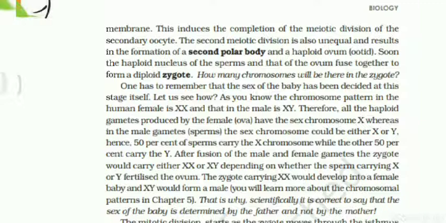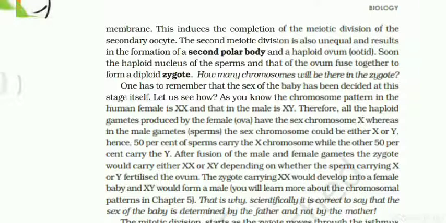Therefore, all the haploid gametes produced by the female, the ova, have the sex chromosome X, whereas in the male gametes, the sperms, the sex chromosome could be either X or Y. Hence, 50% of the sperms carry the X chromosome, while the other 50% carry the Y chromosome. We are also doing the problems in the sex chromosome chapter.